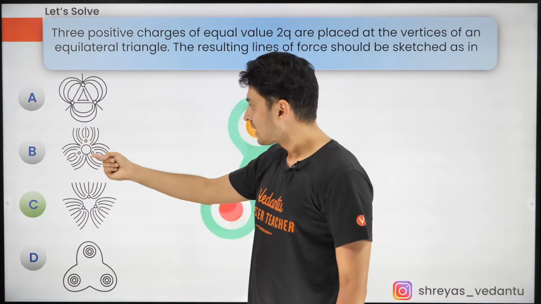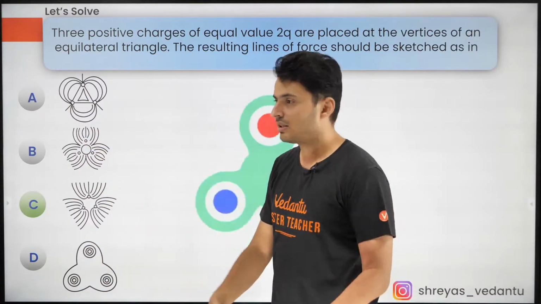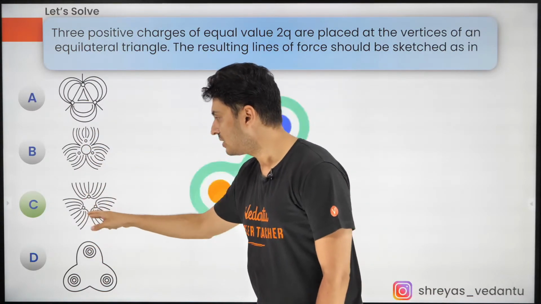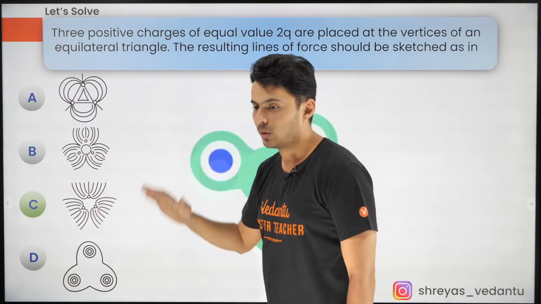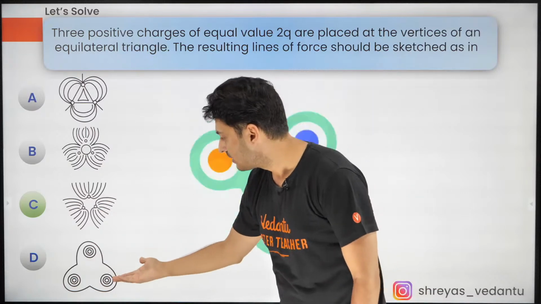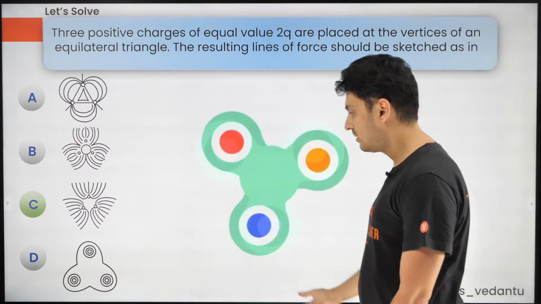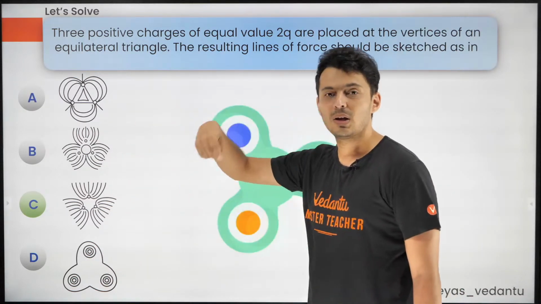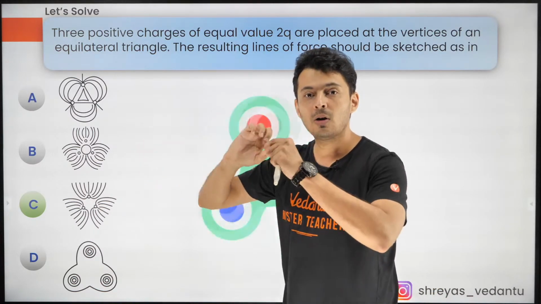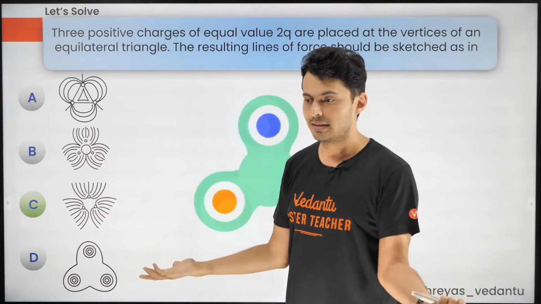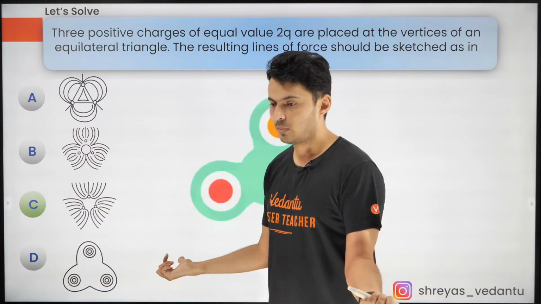So A is ruled out. Here there is a circle, which is nonsense. And this is correct, none of the lines are intersecting. Field lines start from the positive charges and just go away. And this is like a fidget spinner. It doesn't make sense. How can the field lines be circular? Field lines have to start somewhere and end somewhere. They cannot have no start and no end. That's not a possibility.